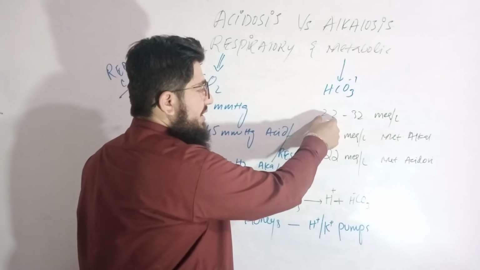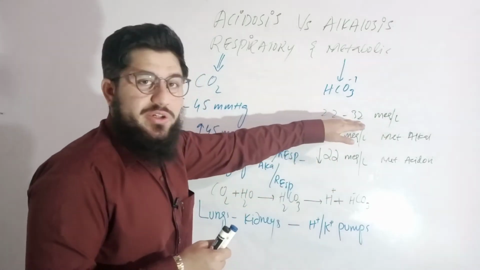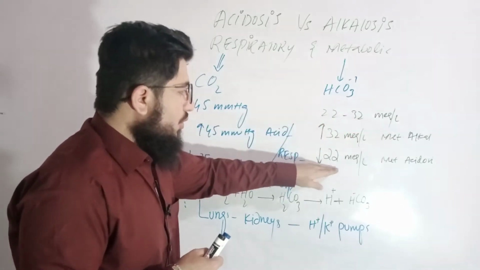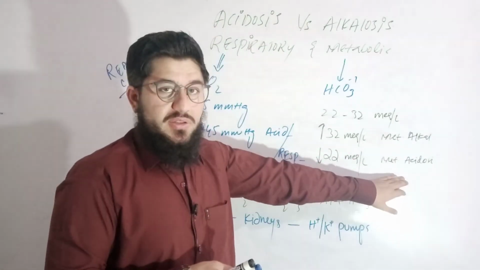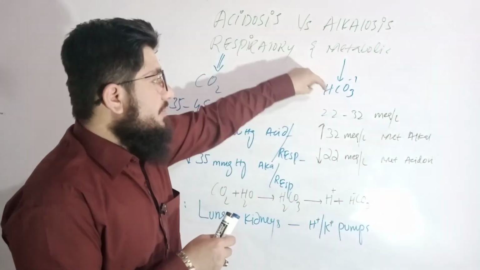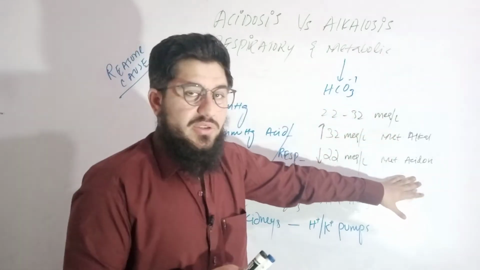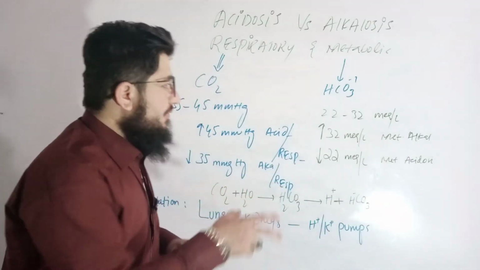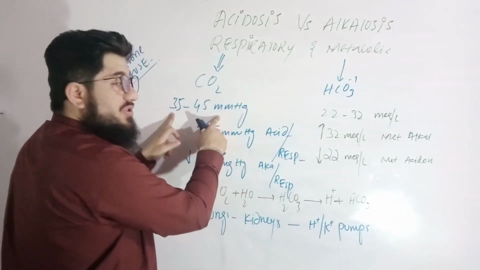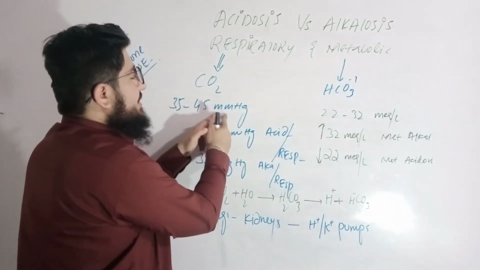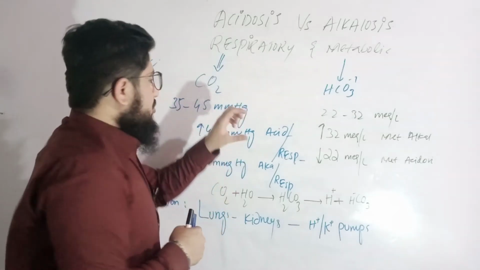Now here we have the next reading, 22. If the value is in between these two, 22 to 32, it's normal. If it is decreasing from 22 milliequivalents per liter, it will lead toward metabolic acidosis. I told you a moment earlier that bicarbonate is alkali. So if it is increasing, it will cause alkalosis. If it is decreasing, it will cause acidosis. Remember, you are supposed to have readings of acidosis and alkalosis regarding respiratory and metabolic. The value you must remember is 35 to 45 millimeters of mercury from the respiratory point of view.